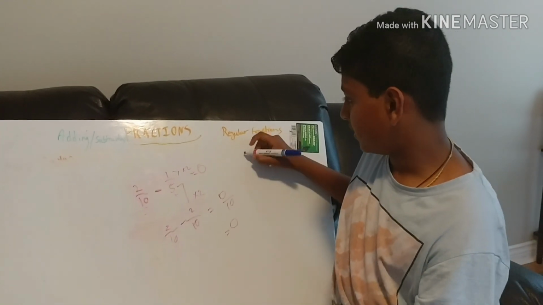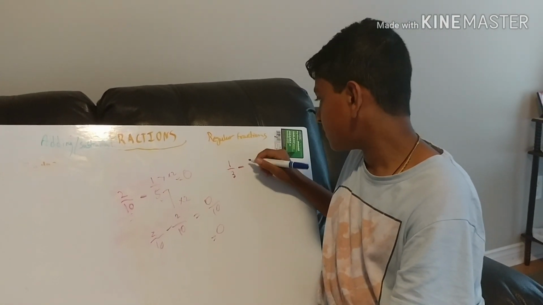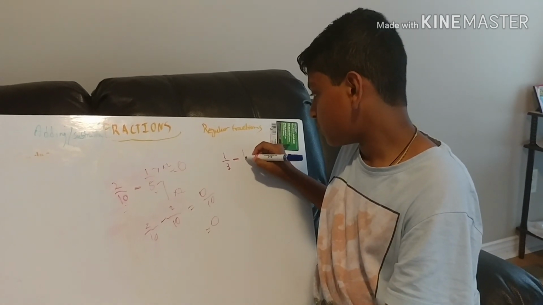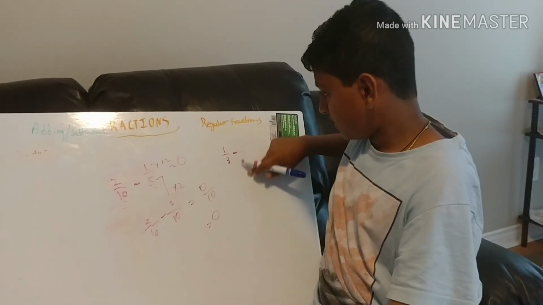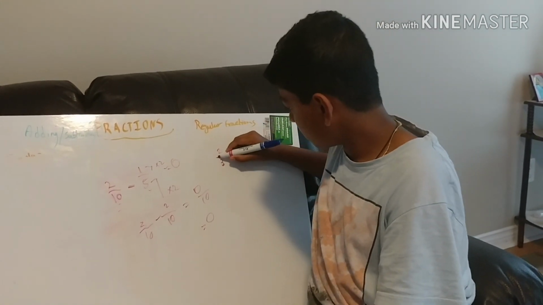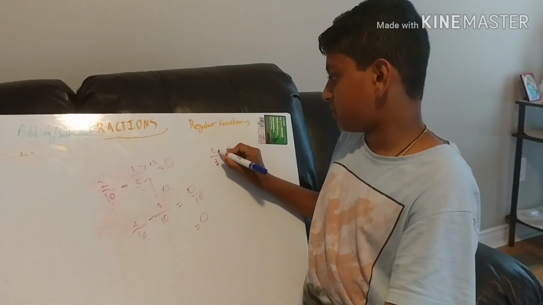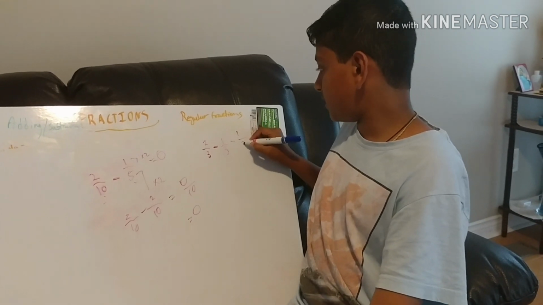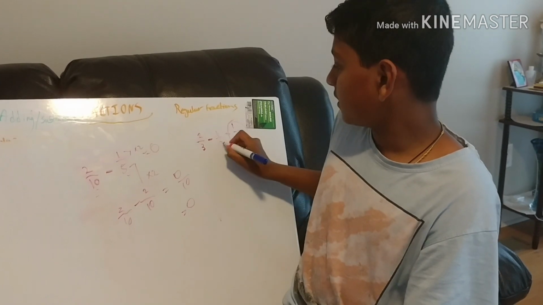Now if you have a like denominator, you do this again. Let's say 2/3 minus 1/3. Easily, we know we just have to subtract 1 from 2, and keep the 3. So that's our answer. This is another question here.